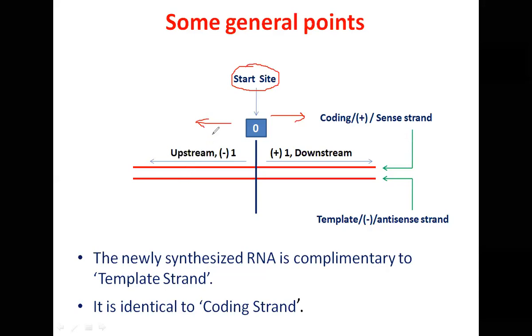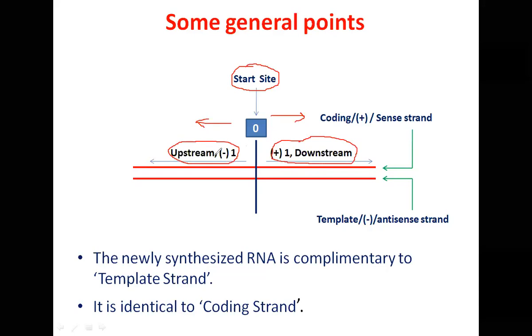We call this region upstream. Here onwards we'll be using this word many times, upstream sequences. And the genes to be transcribed, located on this region, that region is called downstream. You must very clearly be able to distinguish between what is meant by upstream and what is meant by downstream.